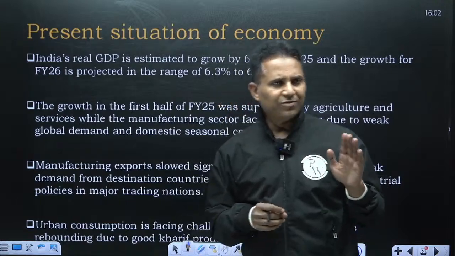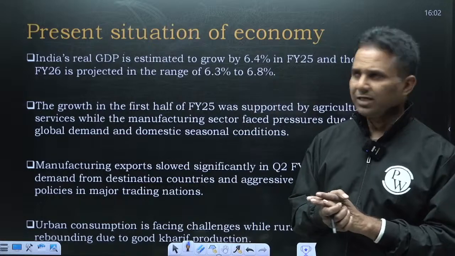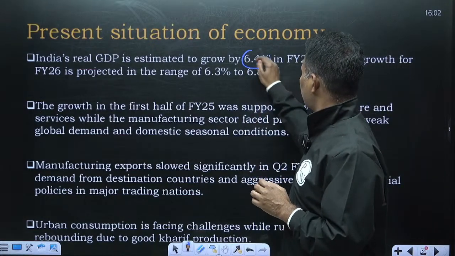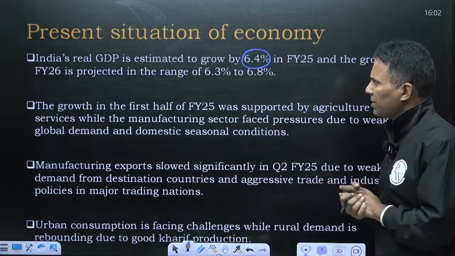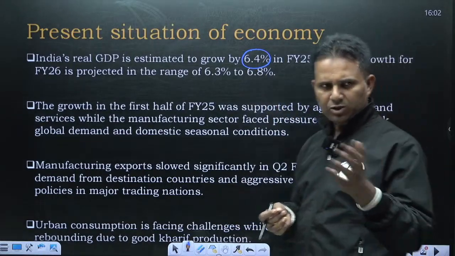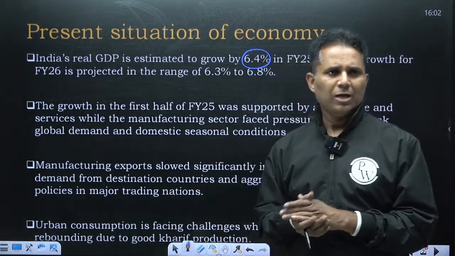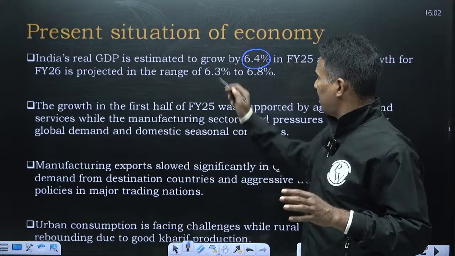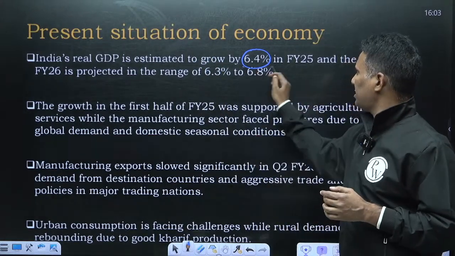And the whole year we are targeting about 6.4% growth. The first quarter was around 6.5, the second quarter was quite low, 5.4. So average growth in the first half was 6%, and for the full year we are approximating 6.4%.